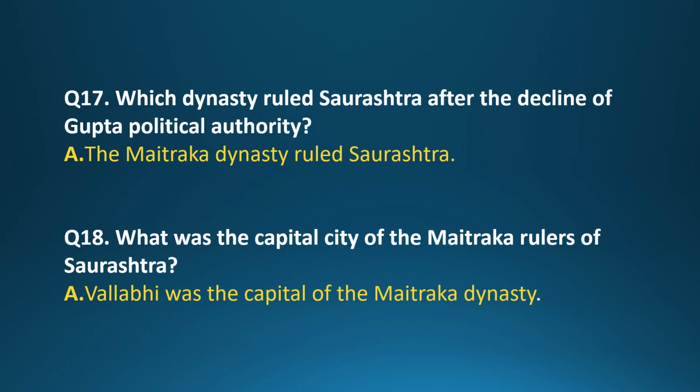Question 17. Which dynasty ruled Saurashtra after the decline of Gupta political authority? Answer. The Maitraka dynasty ruled Saurashtra. Question 18. What was the capital city of the Maitraka rulers of Saurashtra? Answer. Vallabhi was the capital of the Maitraka dynasty.